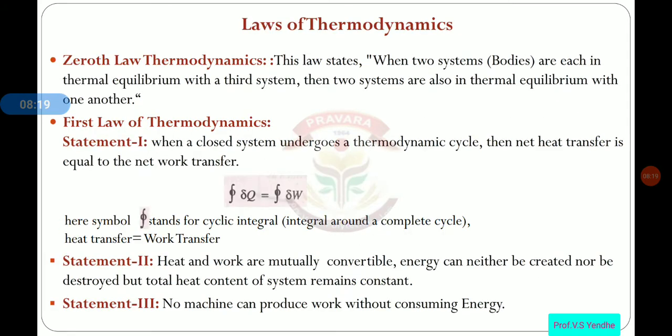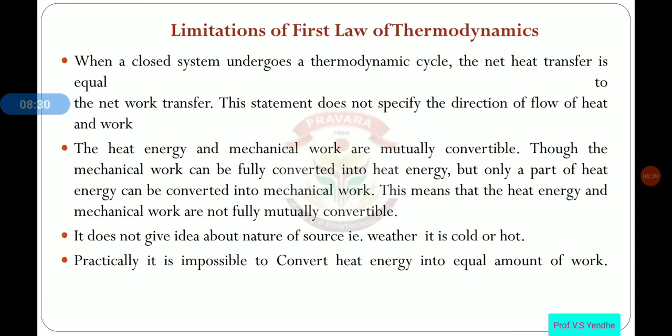So this first statement fails, that means the cyclic integral of dq is not equal to the cyclic integral of dw. Then, it does not give any idea about the nature of the source of energy, whether that source is cold or hot.